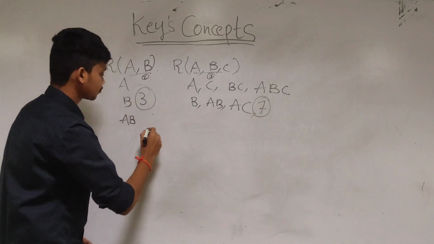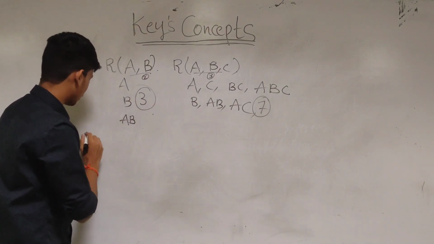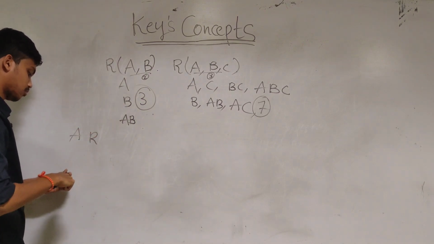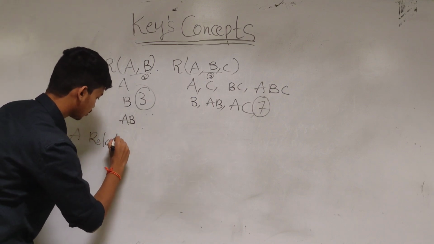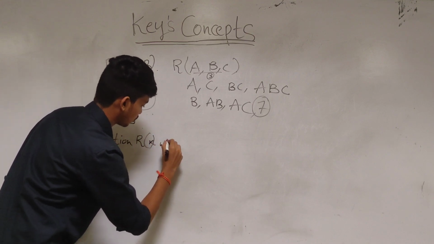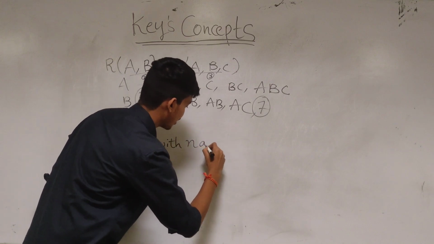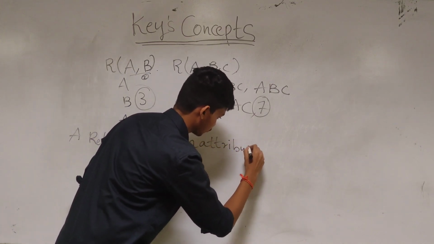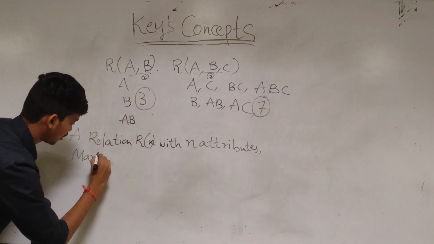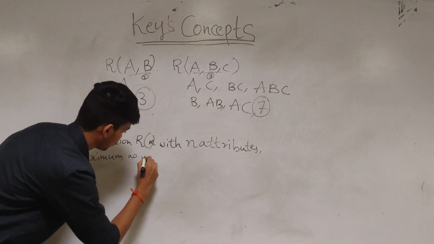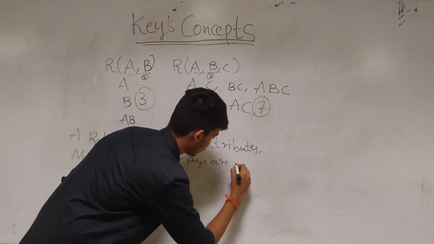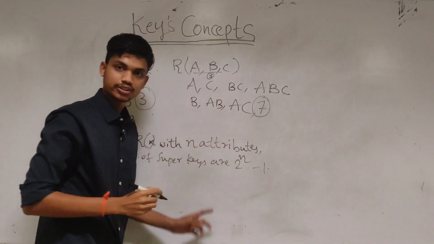So we can say that for a relation R with n attributes, the maximum number of super keys is 2 to the power of n minus 1. You can check this also.